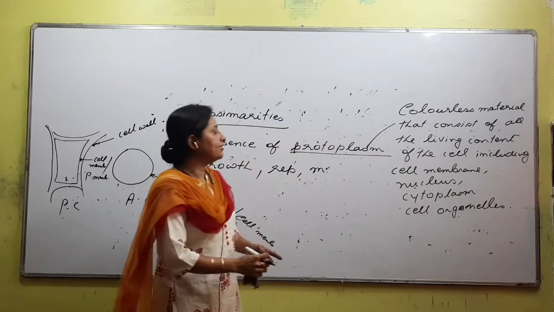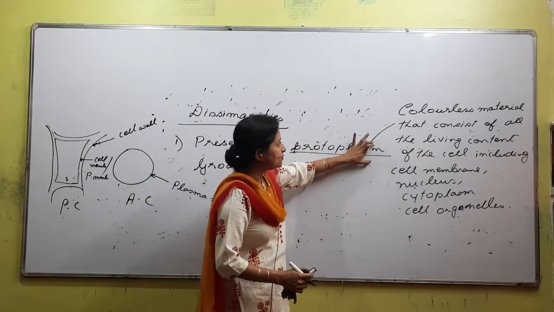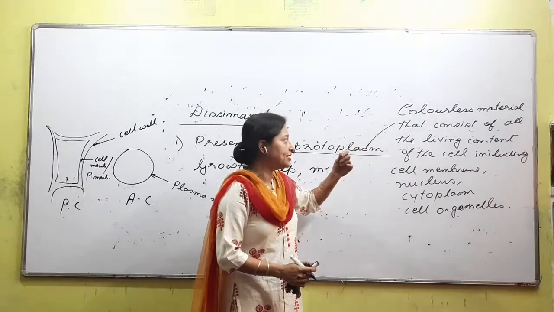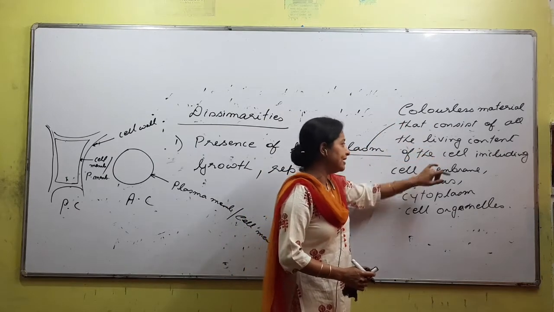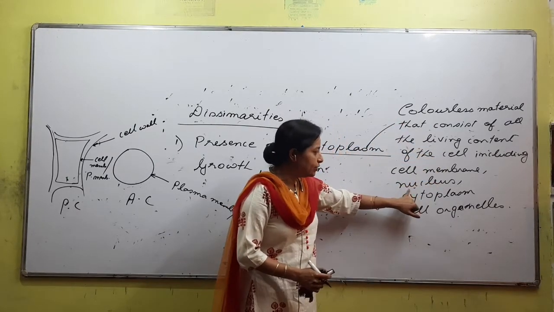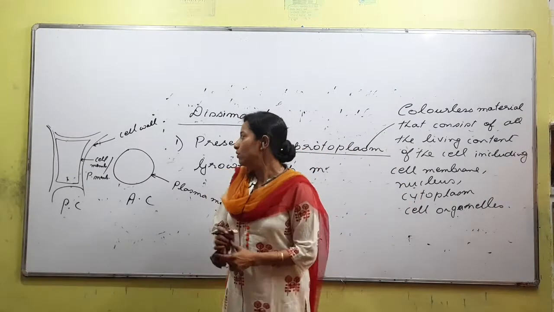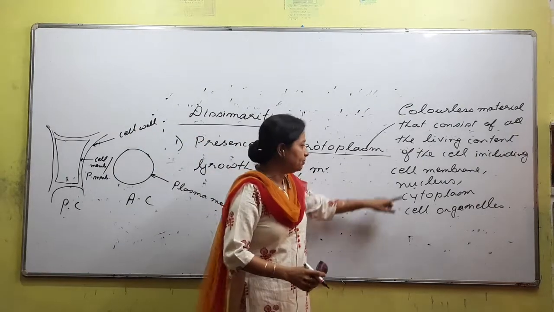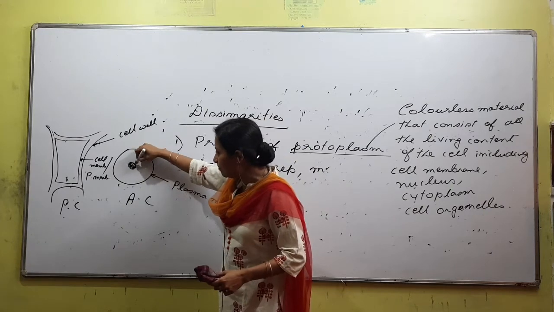So protoplasm, as our definition, is not just a type of explanation. What is protoplasm? It is a colorless material. It is fluidic in nature, a liquid-type or gel-type material that consists of the living content of the cell including cell membrane, nucleus, cytoplasm, cell organelles. So we have drawn the cell membrane, right? Now what do we call this? We call it the cell membrane.